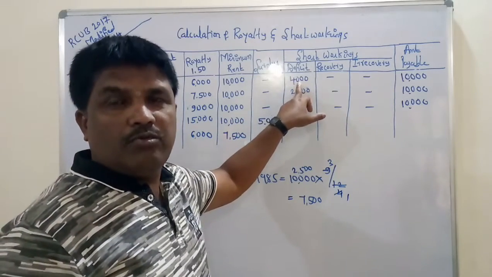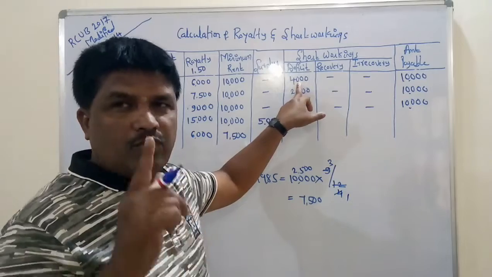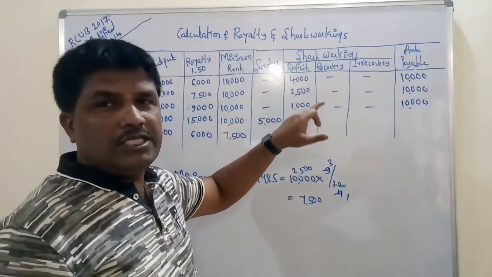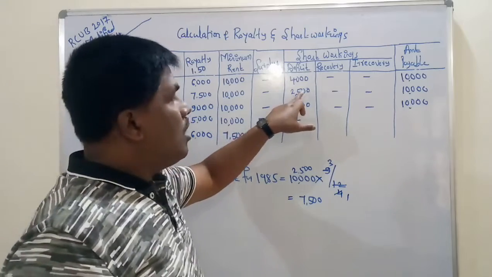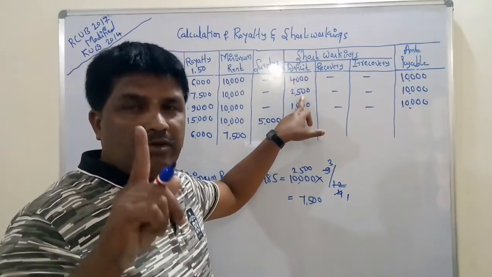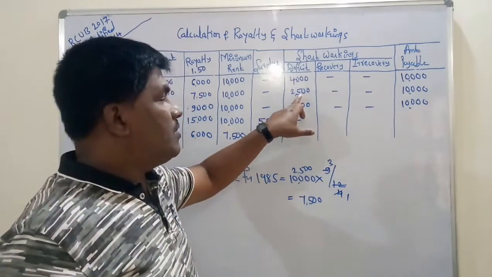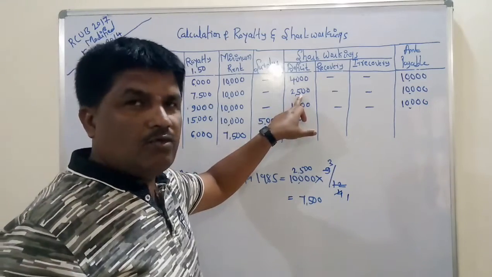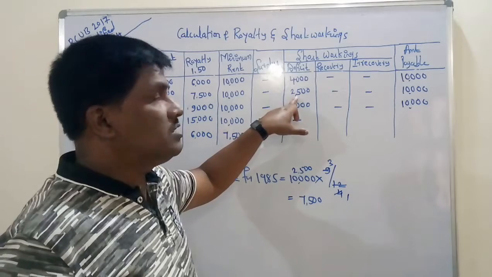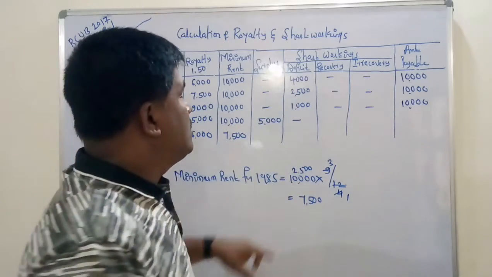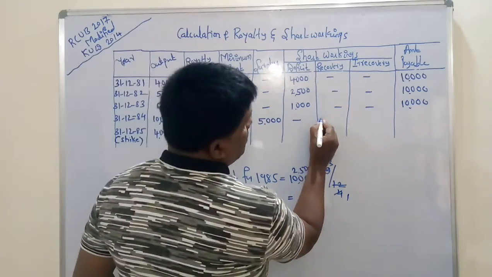Further, how much amount remains as a surplus? 1,000. That 1,000 is used for recovery of the short workings of 1982. Out of 2,500 we must recover 1,000. The further 1,500 we will see in the next year. Another year is there for recovery of the short workings of the second year. Okay.